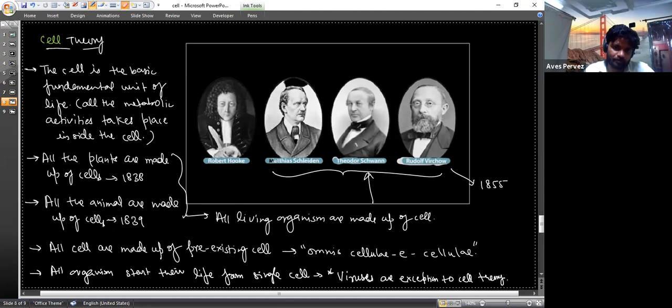Right here, click here. Every cell is made up of, let me make a little correction, it will be more appropriate: every cell is made up of pre-existing cell, that is omnis cellula e cellula. Okay.